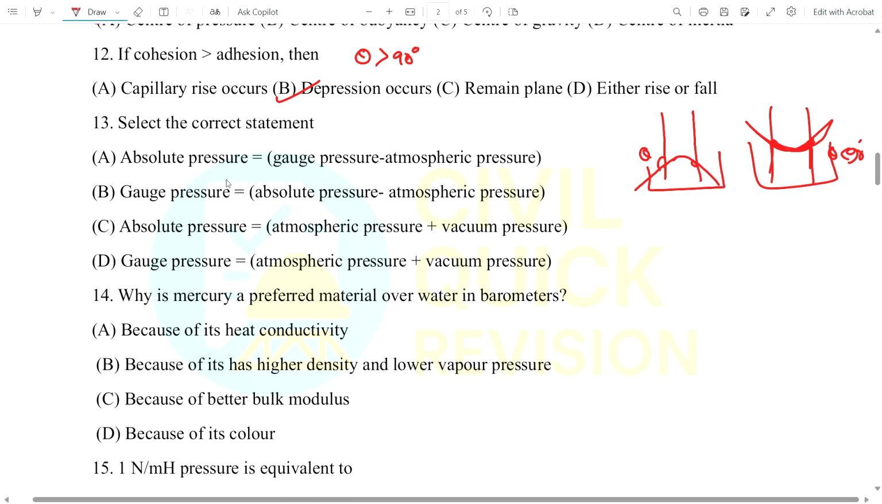Now question number 13, select the correct statement. As we discussed in this type of question above, gauge pressure is how much? Absolute pressure minus atmospheric pressure, this one.